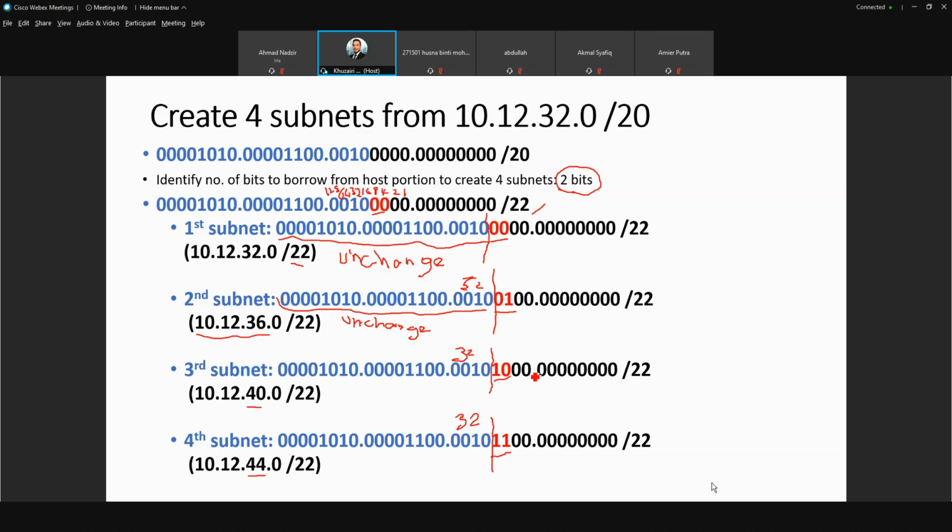If you want to create 6 subnets, you need to borrow 3 bits, because borrowing 2 bits cannot create 5 or 6 subnets. And if you want to create 7 subnets, you also need to borrow 3 bits. So you only borrow depending on how many subnets you want to create. Okay, Syafiq, do you understand?